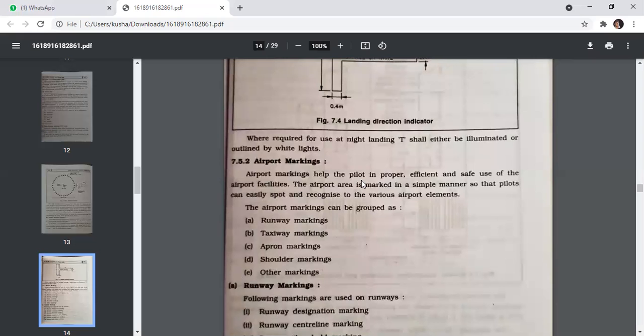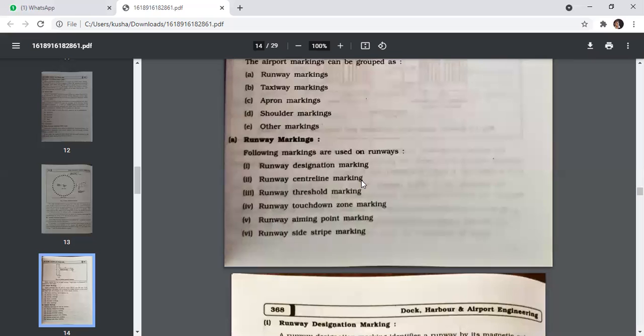First is a runway marking, second is a taxiway marking, third is an apron marking, fourth is a shoulder marking, and the fifth is other marking. So first is a runway marking. The following markings are used on the runway. First is a runway designation marking, second is runway centerline marking, runway threshold marking, runway touchdown zone marking, runway aiming point marking, and runway side strip marking.